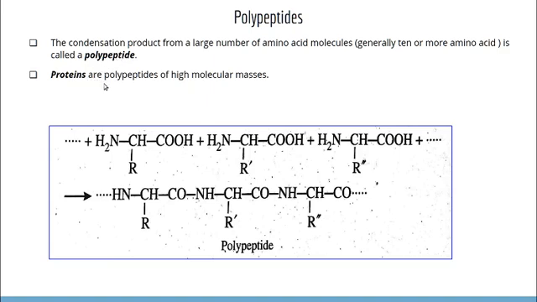So proteins are polypeptides of high molecular mass. Proteins contain very large number of amino acid units. So it is a polypeptide of high molecular mass. Here we have the structure of polypeptide. That means a large number of amino acid units combined together forming polypeptide with the elimination of water molecules and through the peptide linkage. Here we have the peptide linkage. So that's all about the polypeptides.